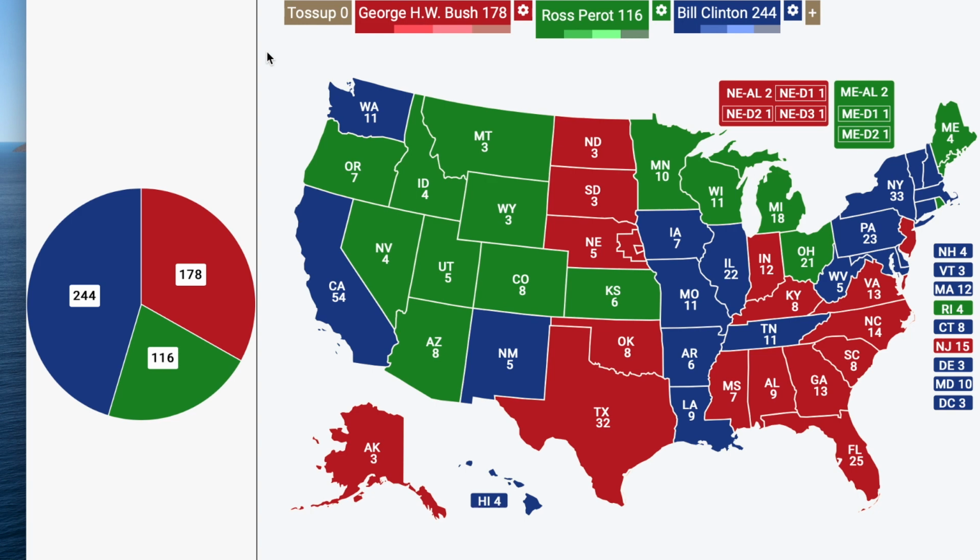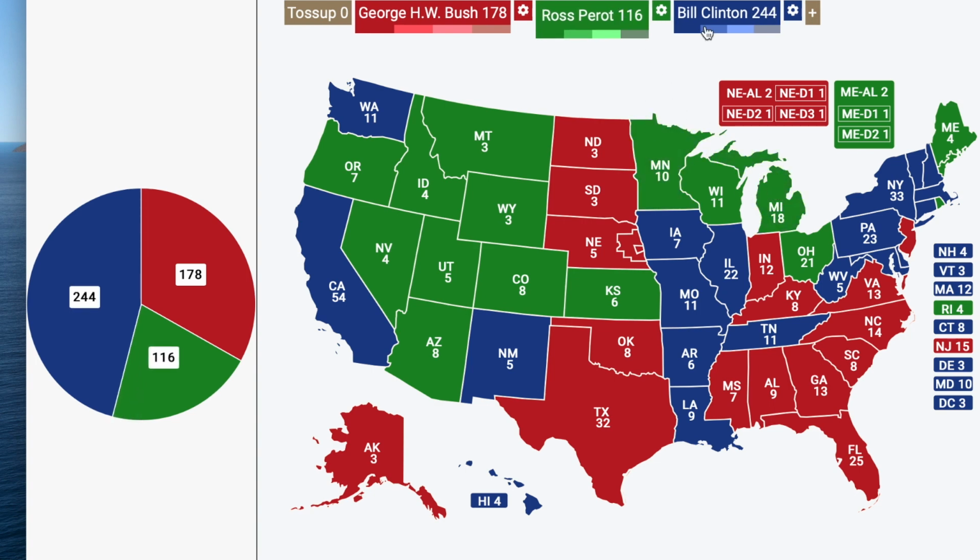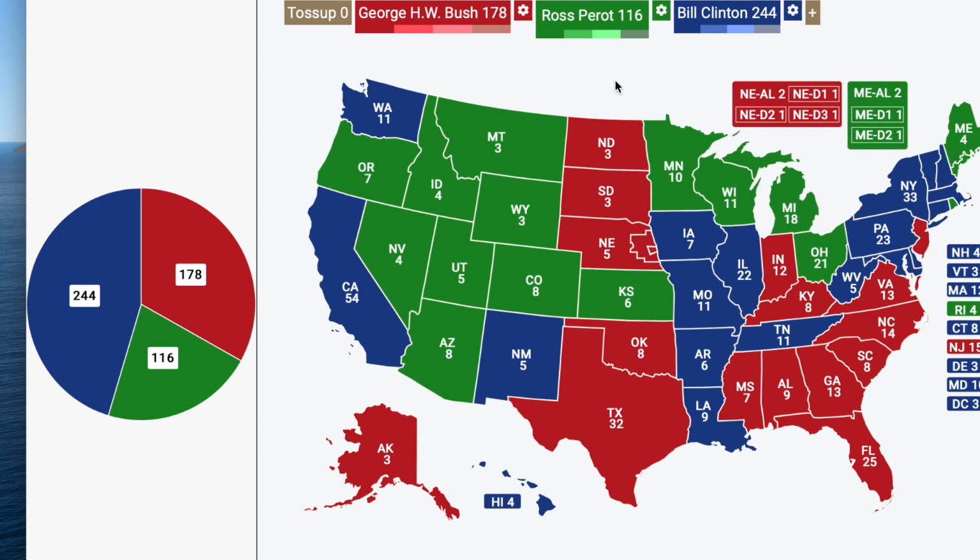And you got to remember, he was really sliding in the polls when he dropped out. But yeah, I feel like it could have been something along these lines. He would have won a good amount of states. Maybe one of these states I'll give back to Clinton. He could have gotten maybe around 100 electoral votes, a bit less, a bit more. And Bush maybe would have gotten a couple more states, because I feel like some of the voters who wanted to oust Bush, who ended up going for Clinton, more of them would have gone to Perot in this scenario because Perot would have been seen as a more viable candidate.